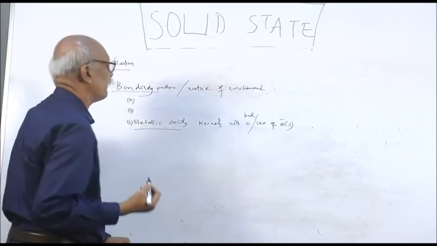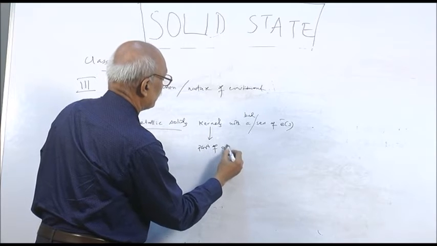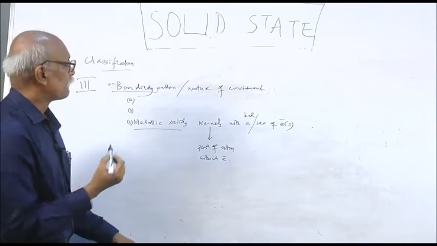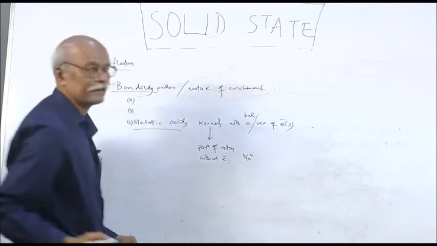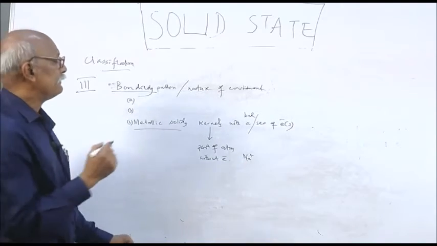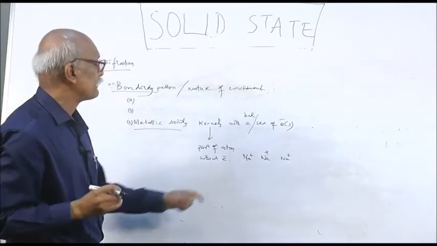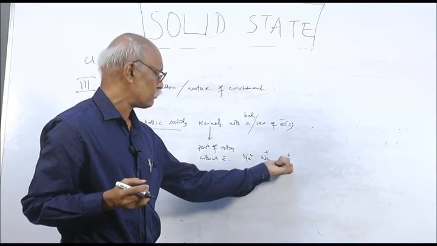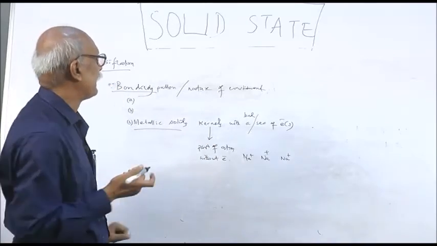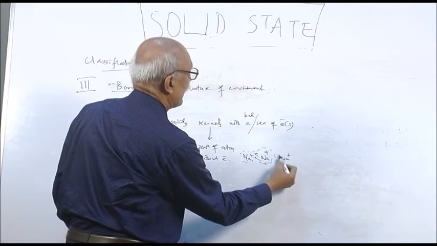Kernels means part of an atom without the electron, for example the sodium ion, that is a kernel. So the question is, sodium metal consists of what? Sodium kernels, and how are these sodium kernels held together? There may be a question: this is positive charge, this is positive charge, this is also positive charge, there might be repulsion, but how do they come together to form sodium metal? That is due to the delocalized electrons or loosely held electrons.